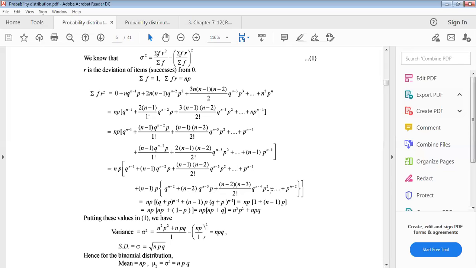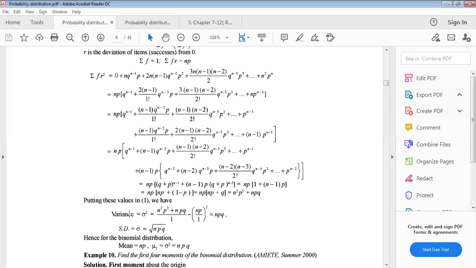This is the binomial expansion with power n minus 2. So q plus p equals 1, np into 1 plus n minus 1 into p. Okay, q plus p equals 1, and 1 to the power of anything will always be 1. So np into np plus, just taking addition and subtracting, we get np into np plus q. Now n square p square plus npq.